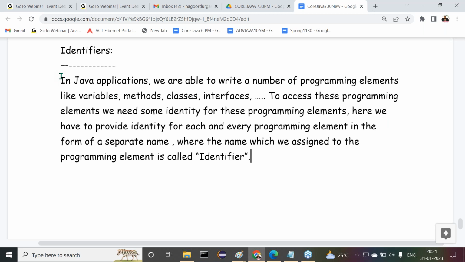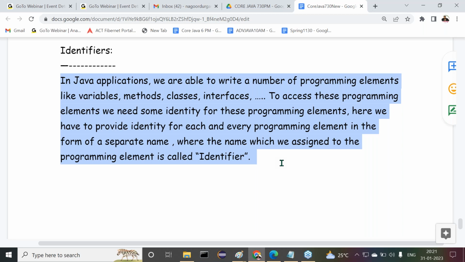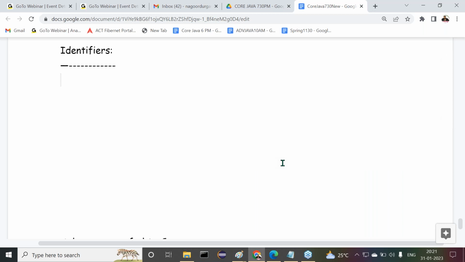Can I write a single line? It's unnecessary. This much data is not required. For our understanding, I have written it there, but it's not required here. In a simple statement, I want to provide that point here. Can I remove this now? Now see this. What's the point I'm telling there?